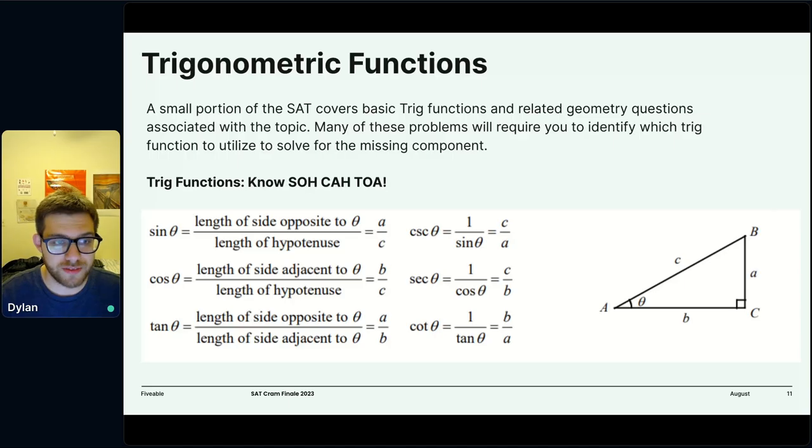For example, the sine of an angle is the length of the opposite over the hypotenuse of the right triangle formed by that angle. In this example, the sine of theta would be A over C. The cosine is the adjacent side over the hypotenuse. So that's B over C in this example. And the tangent of theta is going to be the ratio of the opposite to the adjacent, so A over B.